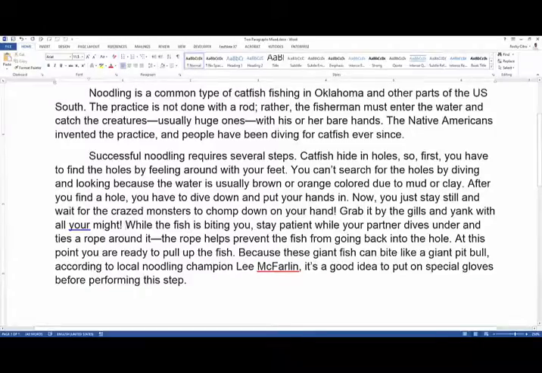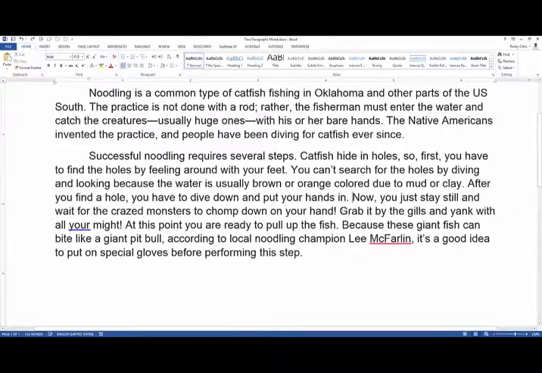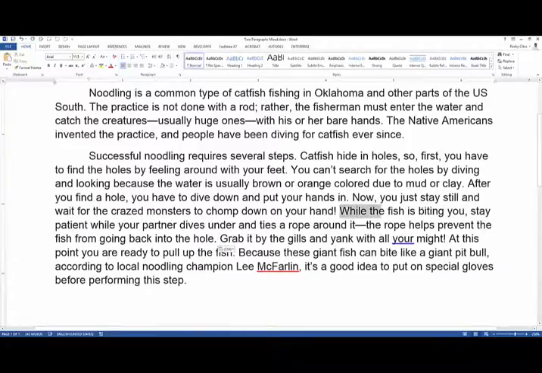Now, we still have something else here. Again, these transitions really help us because we have a clause here. So one of these giant catfish bites you on the hand. And we have a clause here that transitions. So while the fish is biting you, it refers back, and we know it goes here. Stay patient while your partner dives under and ties a rope around it. The rope helps prevent the fish from going back into the hole. Then you grab it by the gills and yank with all your might. At this point, you're ready to pull up the fish.